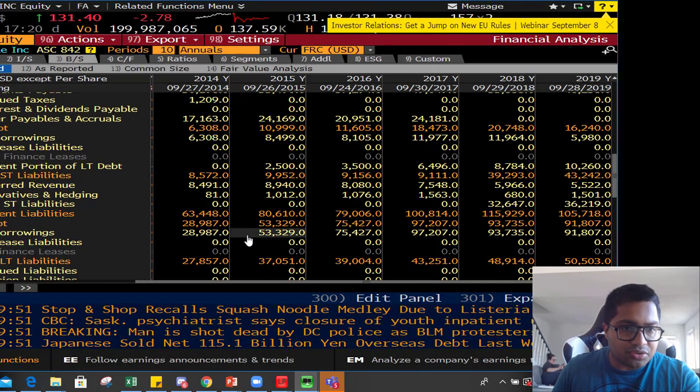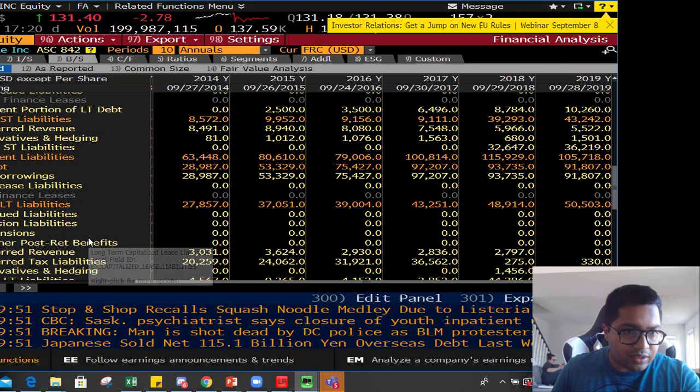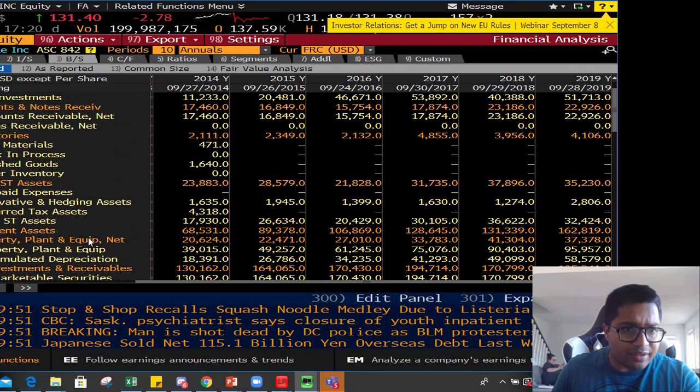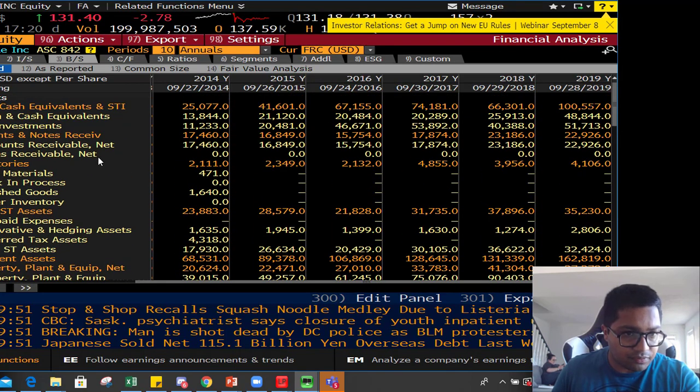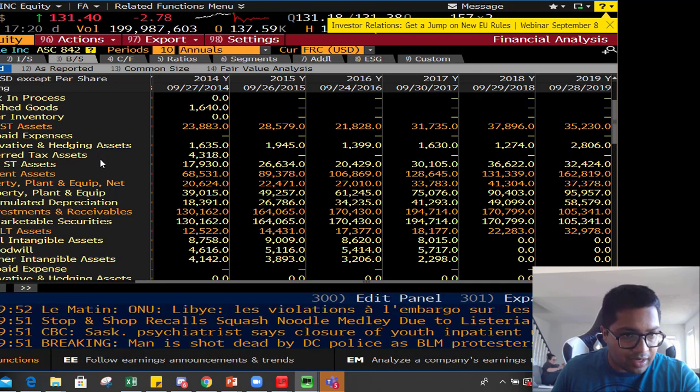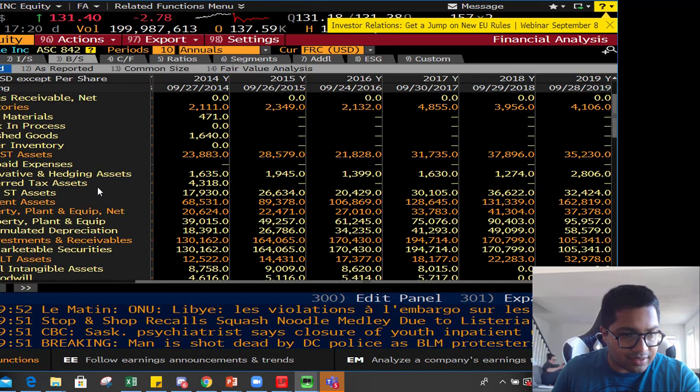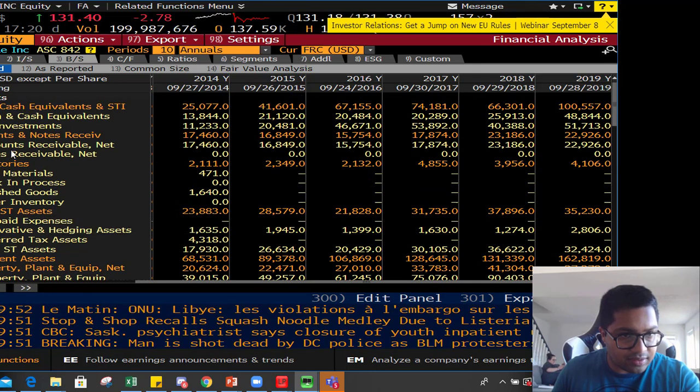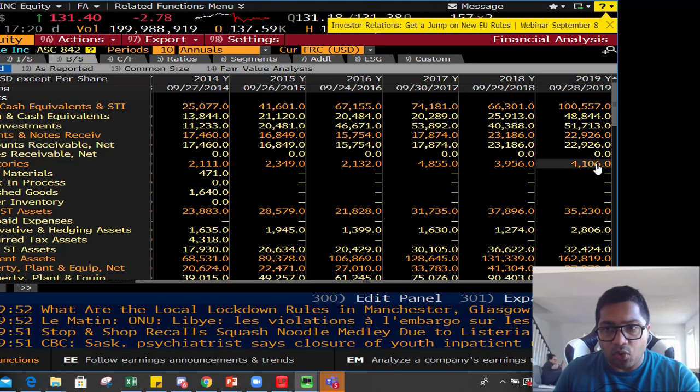Now quick ratio, you just subtract inventories. So under total current assets, there will be inventories. So total inventories you subtract. Let's do it only for one year so that you get an idea. In 2019, total current assets were 162, total inventories were 4.